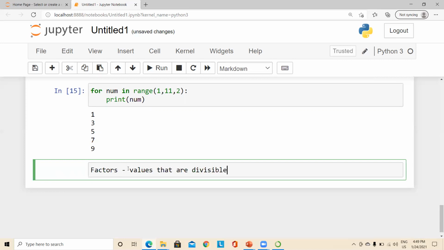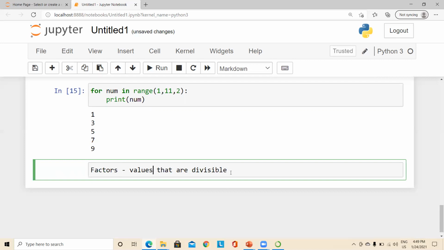We are getting an input from the user, and we want to find the numbers which divide the given number. All those are said to be the factors.